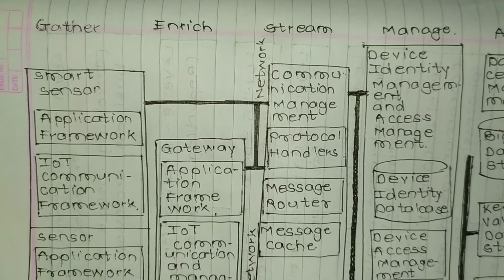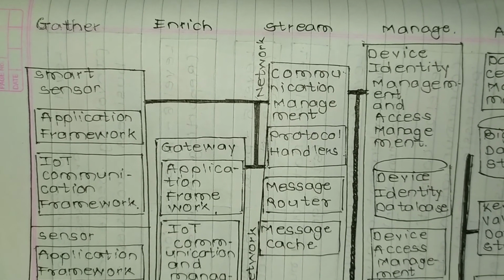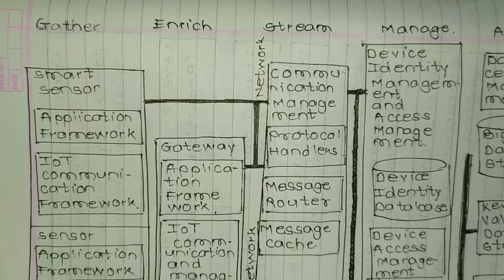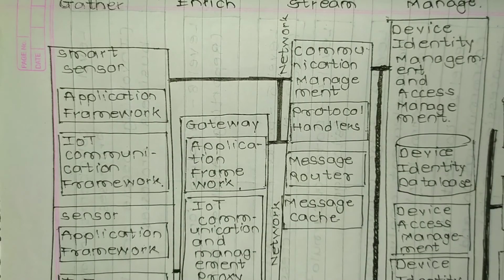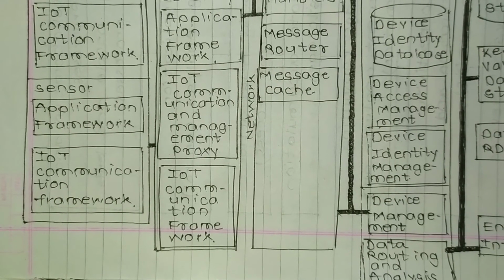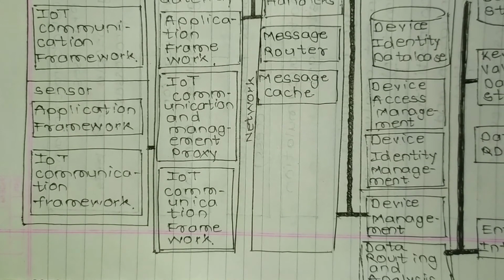Now IoT architecture as suggested by Oracle. So it has various sections. First we will see the first section, that is gather section. It has the following components. First is smart sensor, then sensor. In smart sensor there is application framework and there is IoT communication framework. Now in sensor section, there is an application framework and there is IoT communication framework. So these are two blocks in sensor section.